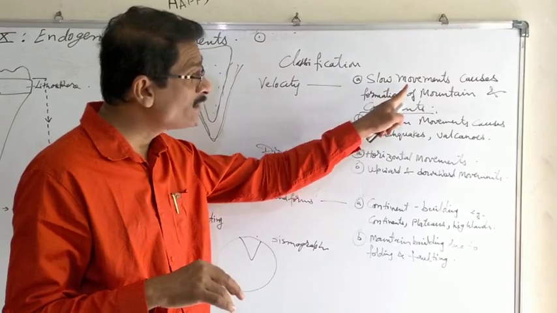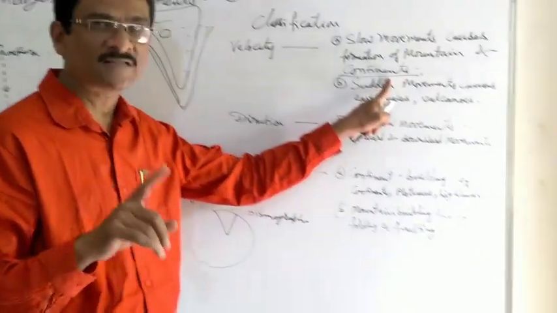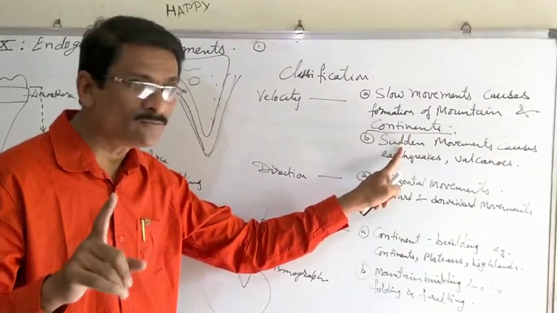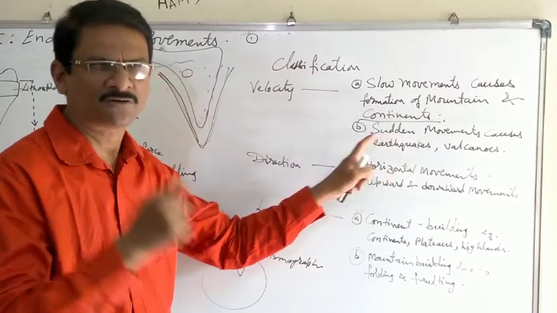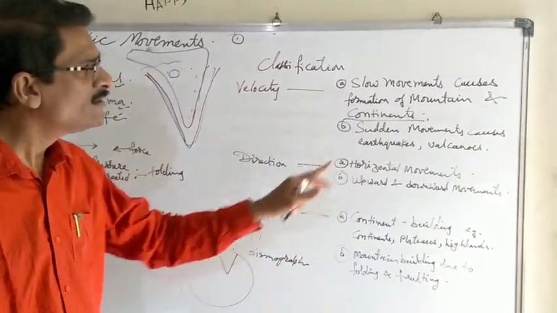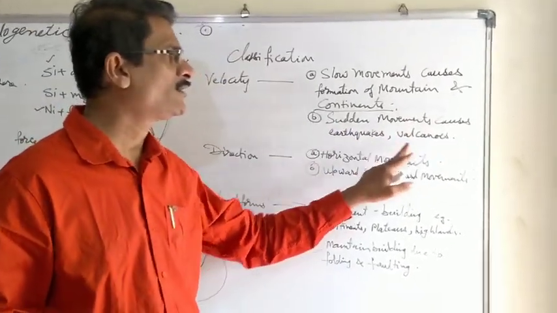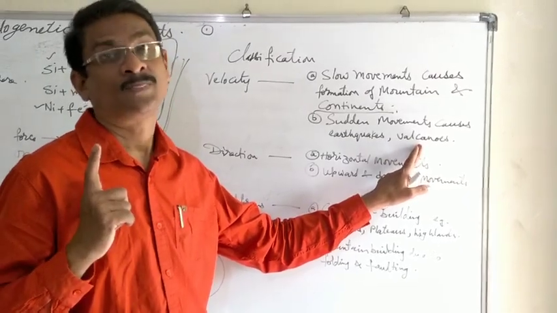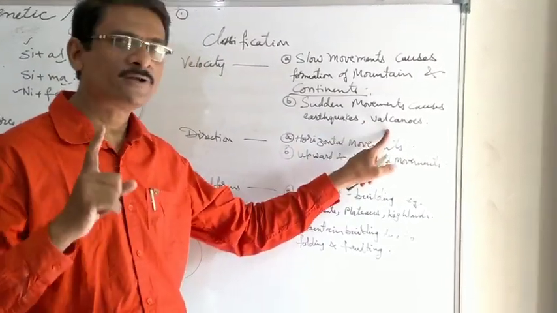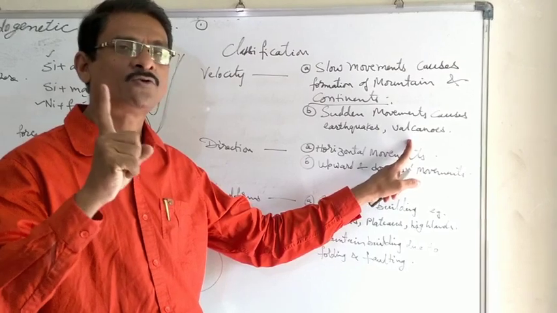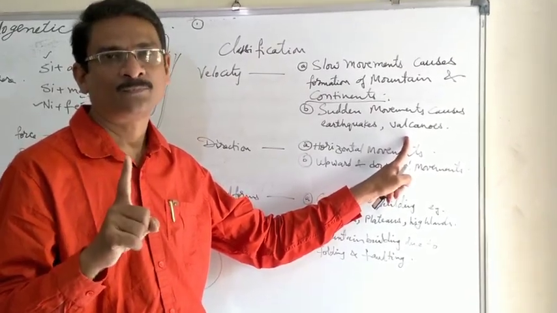Second, if the movements are slow, mountains and continents are created. But if there is a sudden movement, if there is a junction, a strong jolt, a sudden movement, it causes an earthquake and eruption of volcanoes. These earthquakes and volcanoes are also responsible for the creation of new landforms.